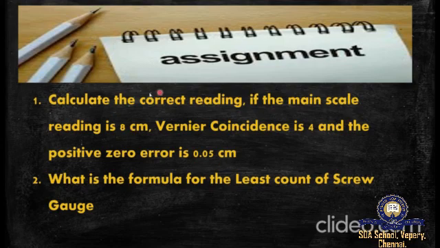So what apparatus is this? It shows vernier coincidence, so it is a vernier caliper reading. So you need to calculate the correct reading and write it down in your classwork. And the second question is, what is the formula for the least count of screw gauge? So write these 2 questions in your science classwork.